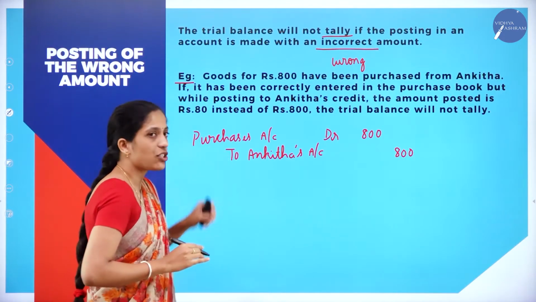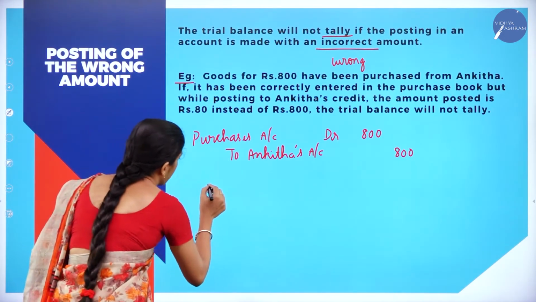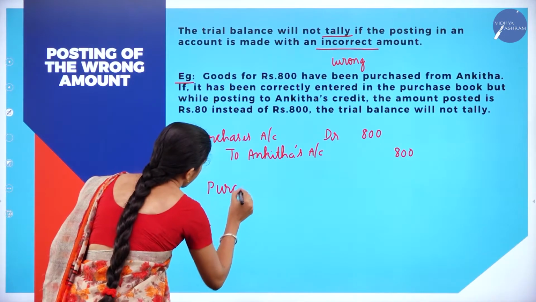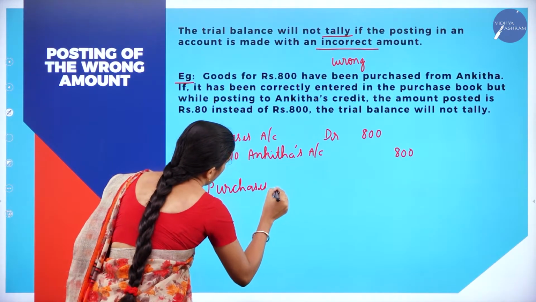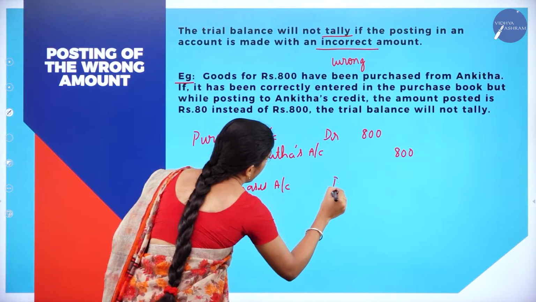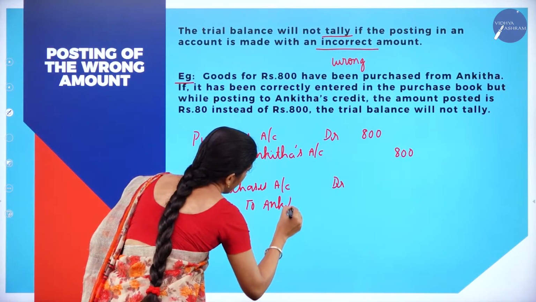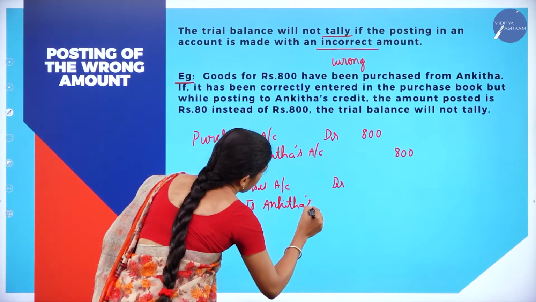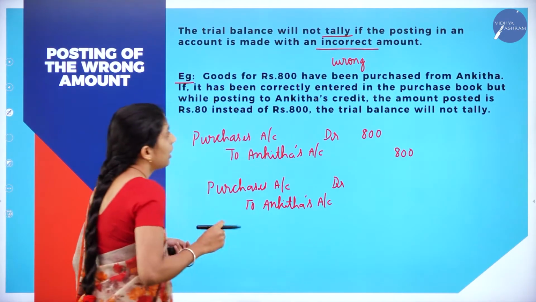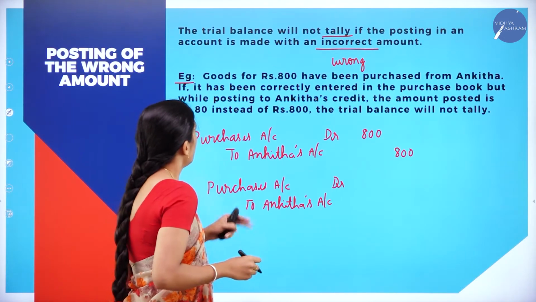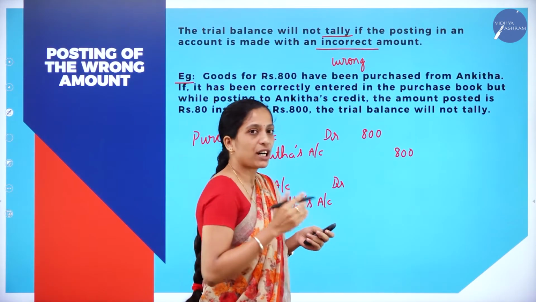But here what they have done? They have written the journal entry properly, that is, purchases account debit to Ankita's account. It has been correctly entered in the purchase book.